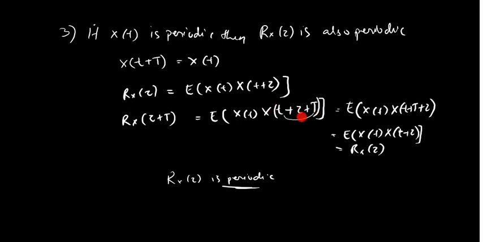So x of t plus T is nothing but x of t, so it is the same. I can write x of t into x of t plus tau, which will be Rx of tau. So after a regular interval it repeats, so Rx of tau is periodic.